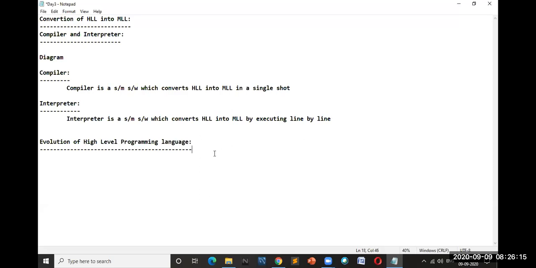But in the case of high level language, how did the evolution happen? I would like to open the whiteboard. Initially, please respond, guys. If you're responding, then I can teach in the proper way and the normal flow will be there. If not, it will be very difficult in online classes. If it were offline classes, I could have interacted properly. But in online classes, until you respond, 100% the class will be boring. That is the reason I'm repeatedly telling you.